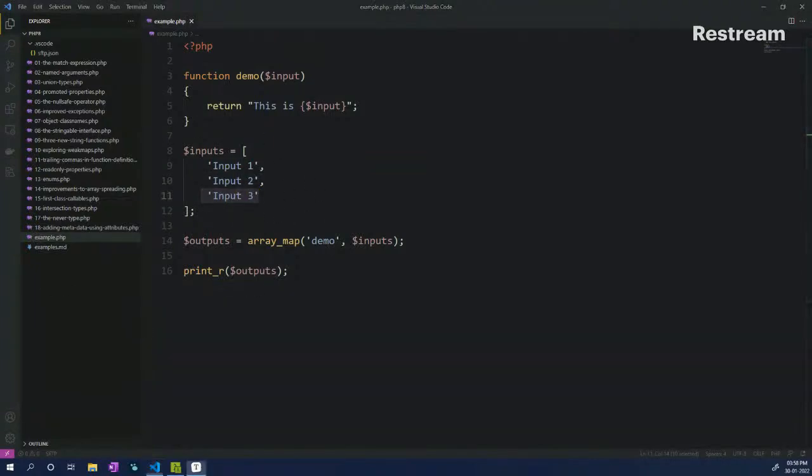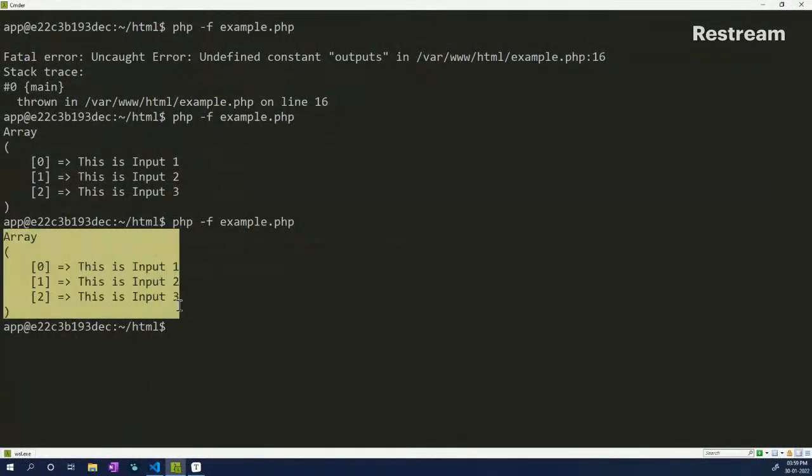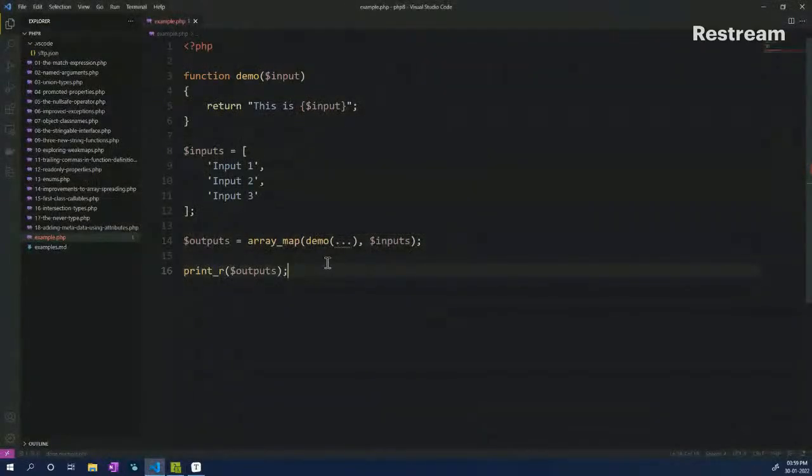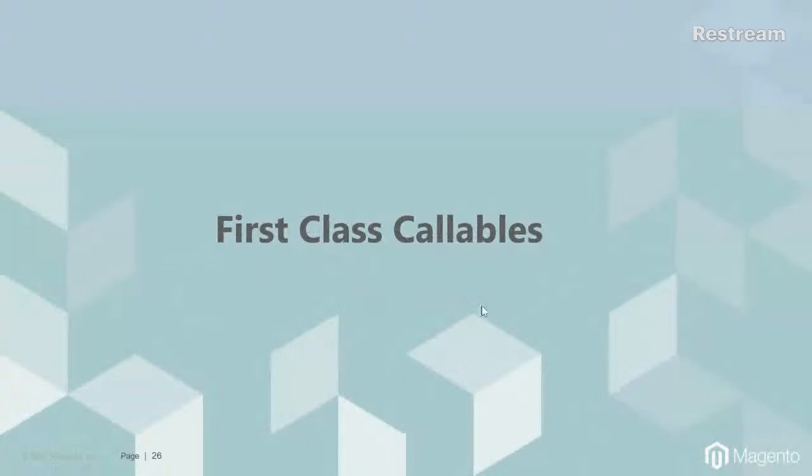So now in PHP 8, what you can do is do something like this, in which we are passing the function name instead of like a key or an array. You can actually call the function directly and then put in three dots and then your inputs after that, and save that. Again, ignore the errors that are coming in, and if I run it again, you will get the same output. So this is again a small little addition that has been added into PHP 8, and this is what is called first class callables.